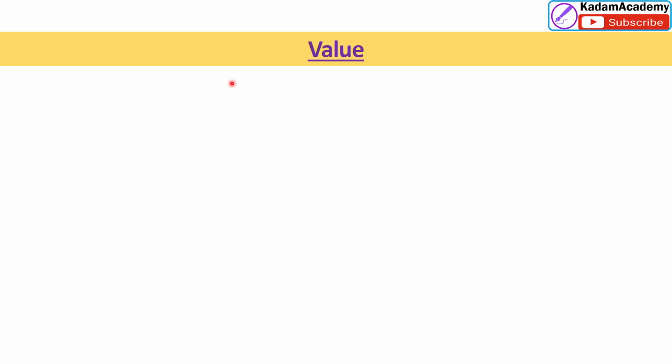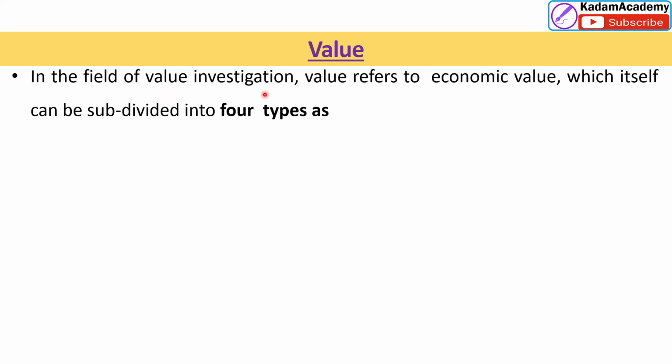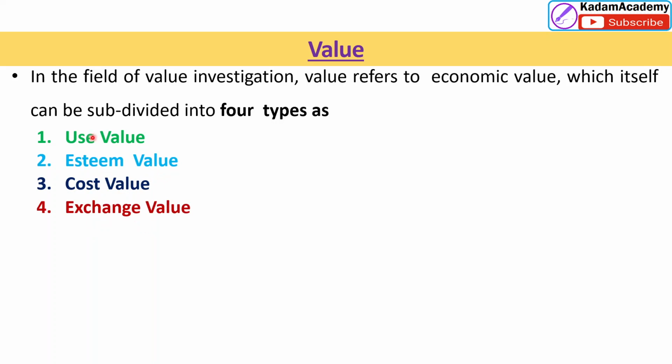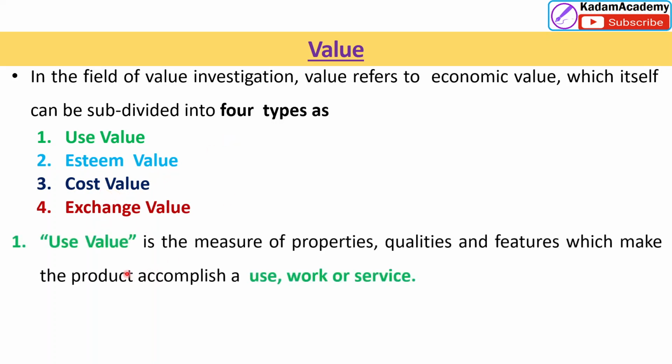Before going to the in-detail study of value methodology, which includes value analysis, value planning, value engineering, friends, you must clear what is the meaning of value and function, and what their relationship is. In the field of value investigation, value refers to economic value, which can be subdivided into four types: use value, esteem value, cost value, and exchange value. These are the four types we will study in detail one by one.